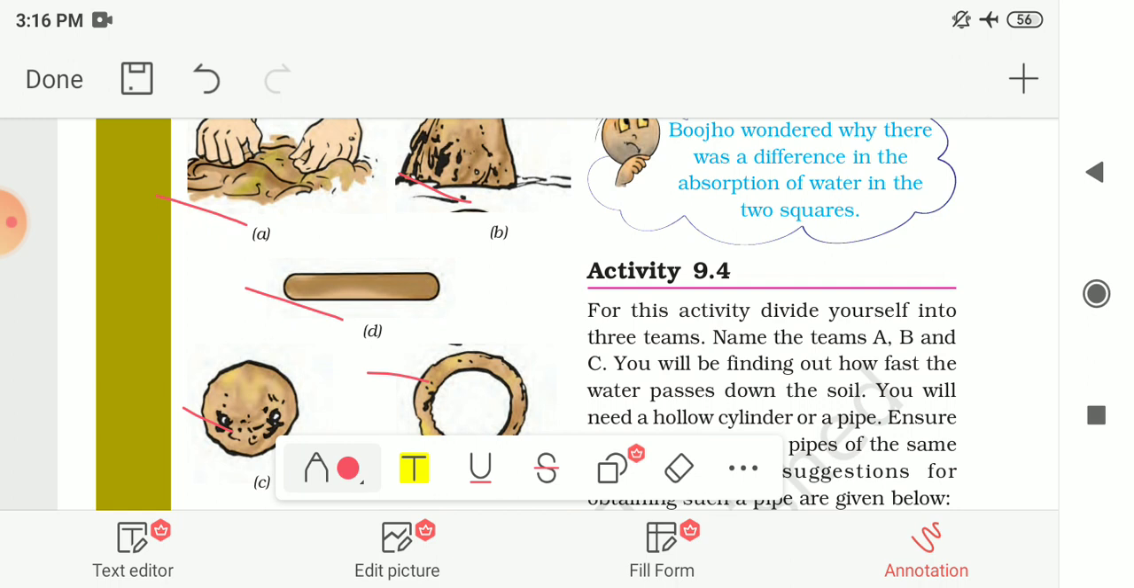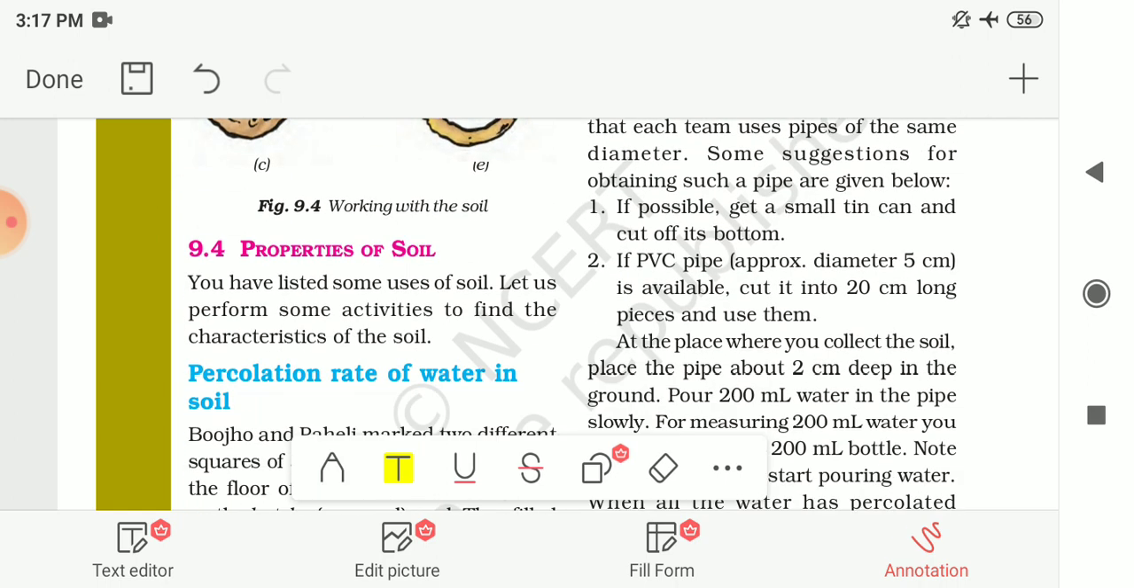After performing the activity, you will find that a ball can be made from clay and loamy soil, but not from sandy soil. And a bowl, cylinder and ring can be made from clay soil, and from loamy soil only a ball can be made. But sandy soil cannot be shaped in any specific way. So people make these earthen pots, surahis or matkas from clay soil. Now next, let us see the properties of the soil.